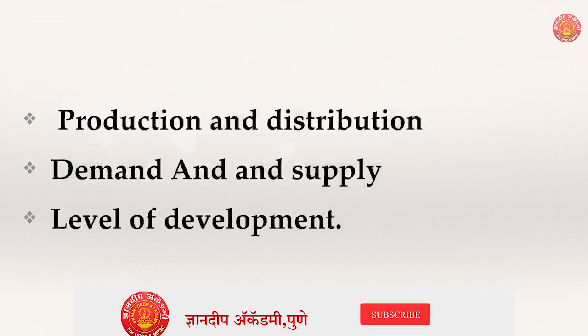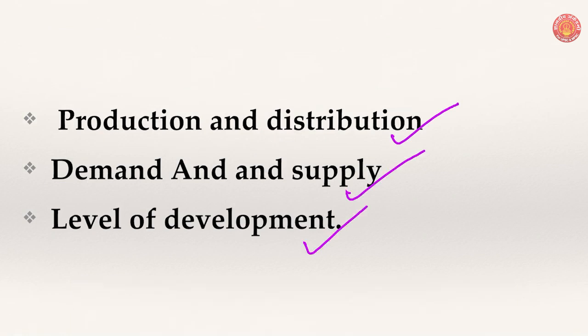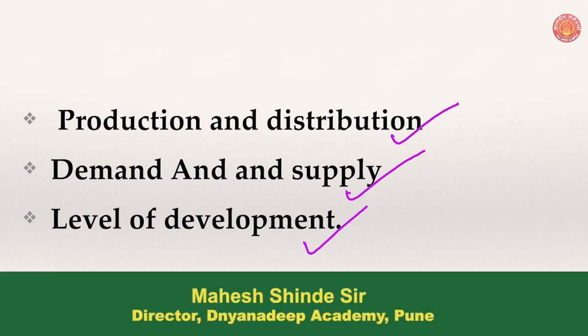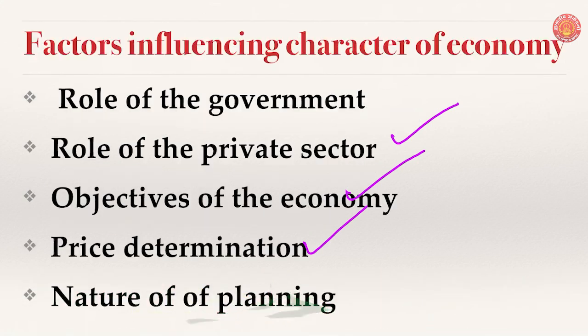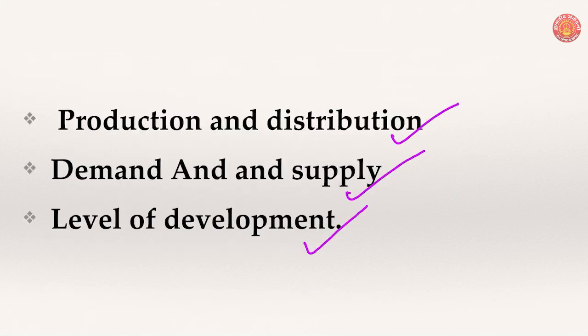Next, the nature of production and distribution, demand and supply, and level of development are the factors which help in classification of a particular economy in a certain manner. So these are certain factors. I repeat the factors once again: role of the government, role of the private sector, objectives of the economy, price determination, nature of the planning, production and distribution, demand and supply, level of the development are the factors which decide and influence the nature of the economy.